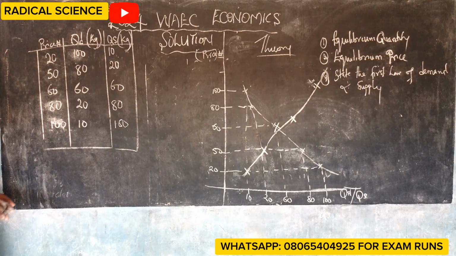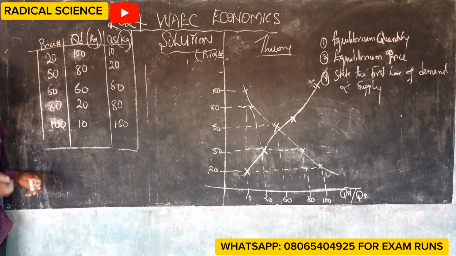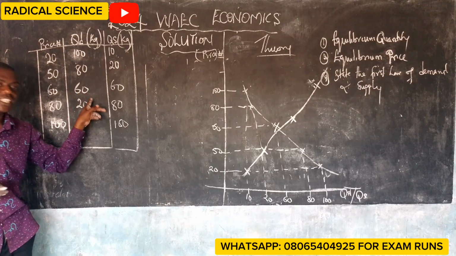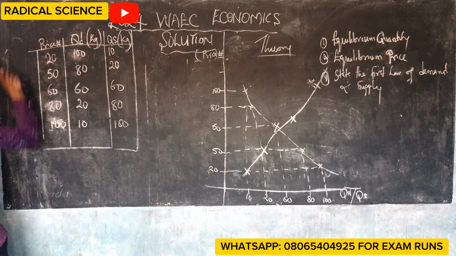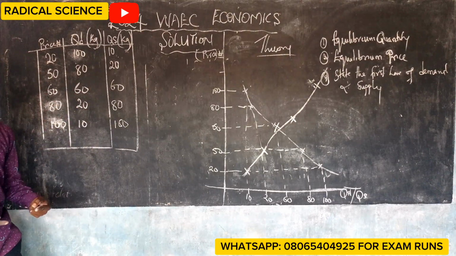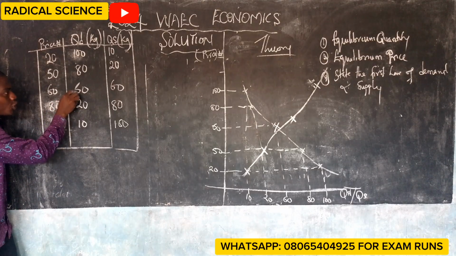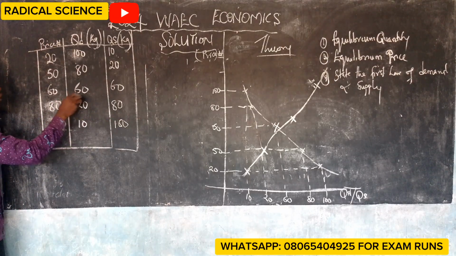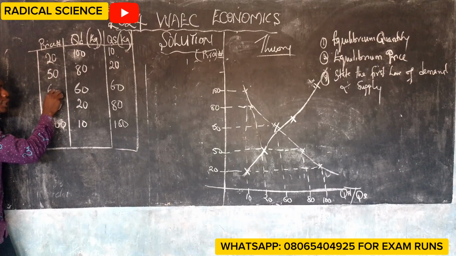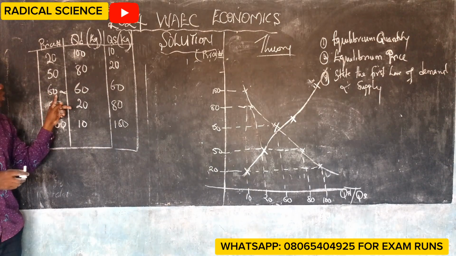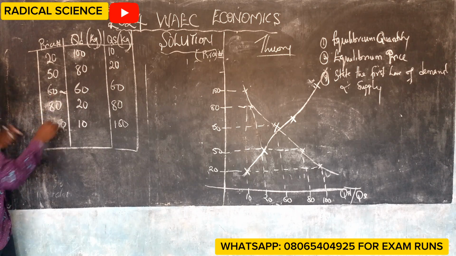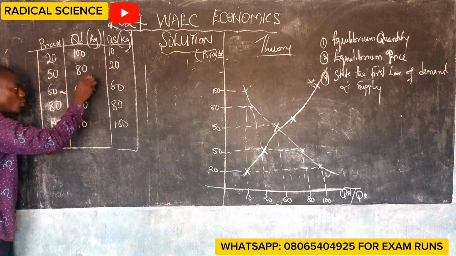If you check the curve and the demand schedule, when the price was 60 naira, 60 kg was demanded.